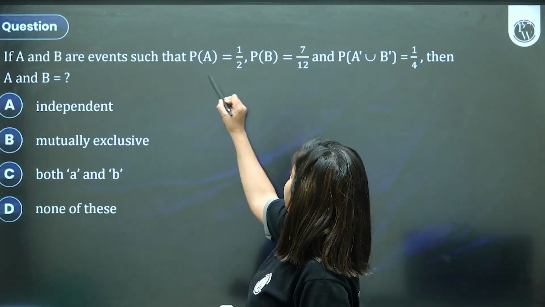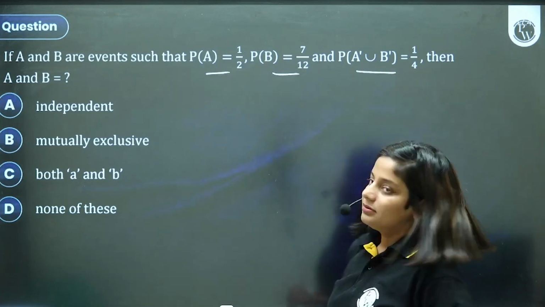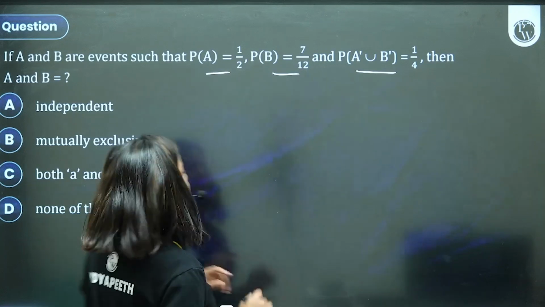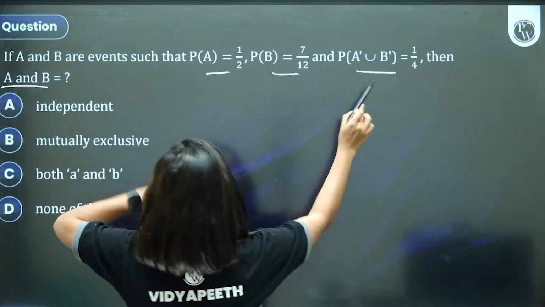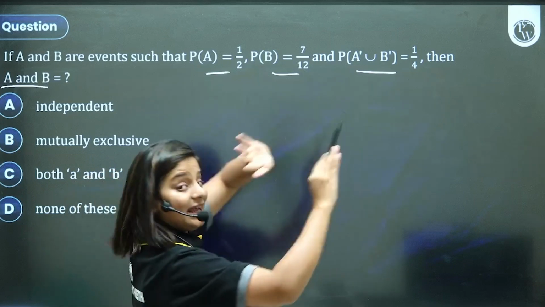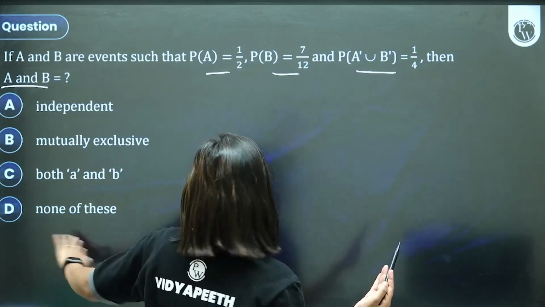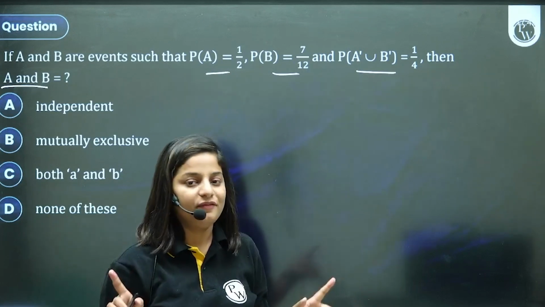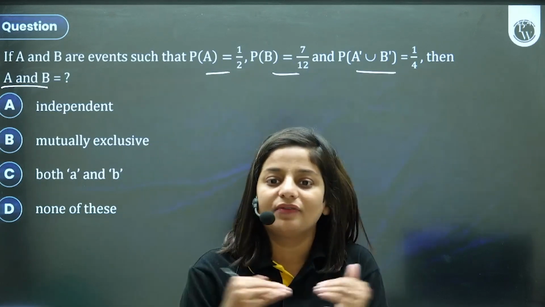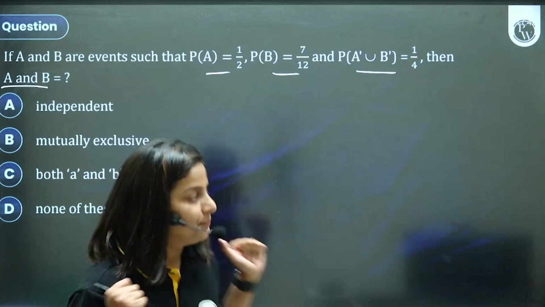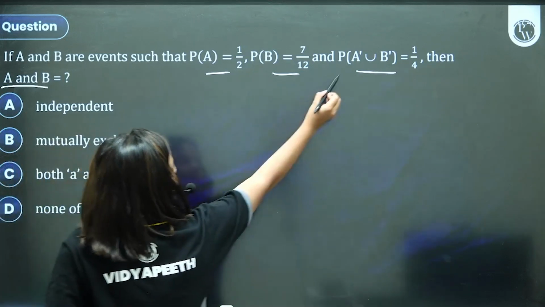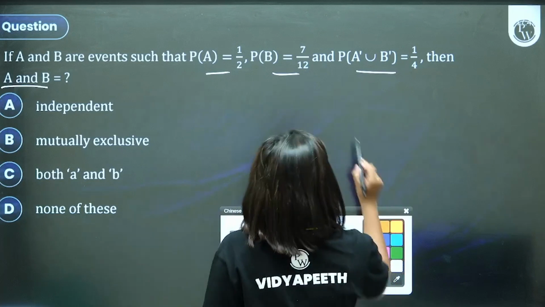A and B are events, P of A, P of B, and P of A complement union B complement are given. Then A and B are independent or exclusive or both or none. I hope you have no confusion: independent and exclusive are not the same, they are different. What is given to us? P of A complement union B complement.